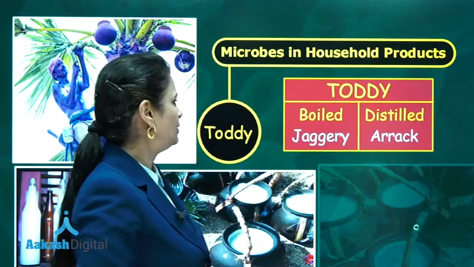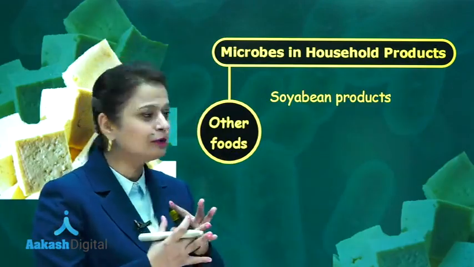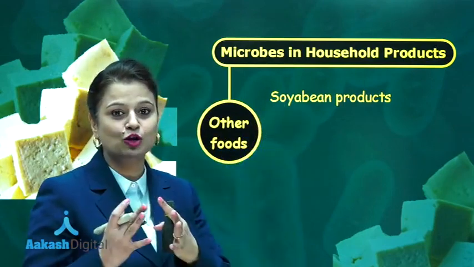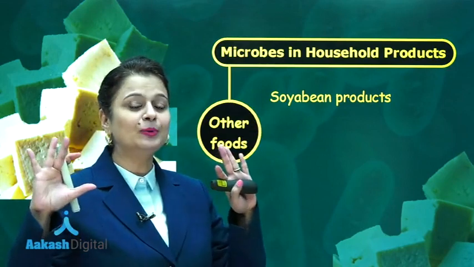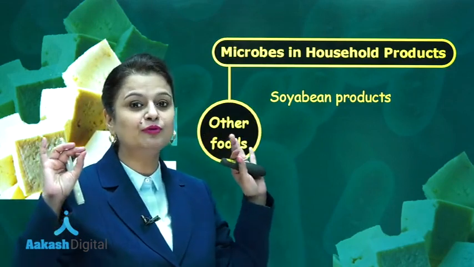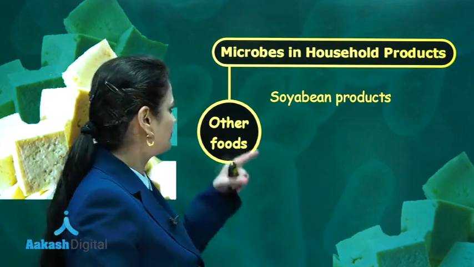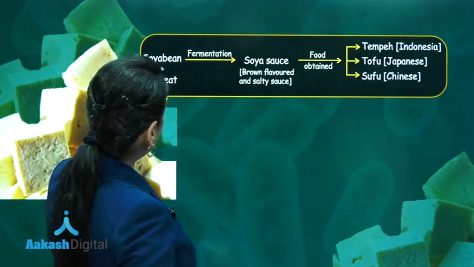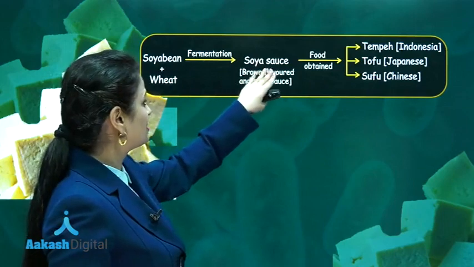After toddy, now we can talk about other food products which can be formed from microbes, and one amongst them is soya bean products. We are going to talk about soya bean paneer. Earlier we talked about paneer which is formed from milk. Now we are going to talk about paneer which is formed from soya bean. Soya bean and wheat, through a fermentation process, form soya sauce.